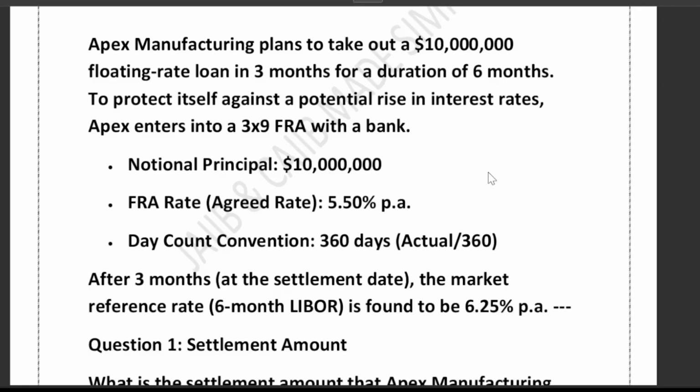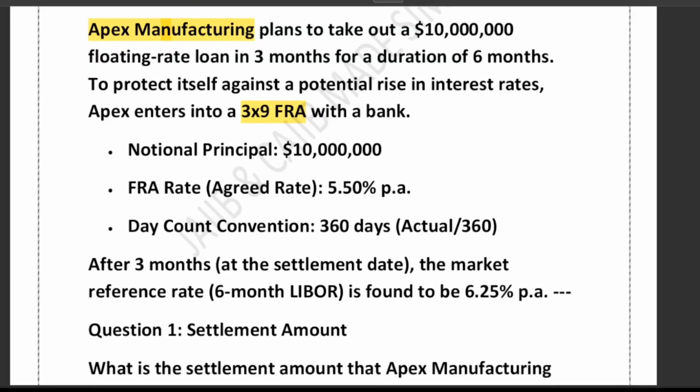Now friends, we will solve a practical question on forward rate agreement. So let's get started. First of all, understand the question. Apex Manufacturing plans to take out a 10 crore dollar floating rate loan in 3 months for a duration of 6 months. To protect itself against a potential rise in interest rates, Apex enters into a 3 into 9 FRA with a bank. And some data have been given.